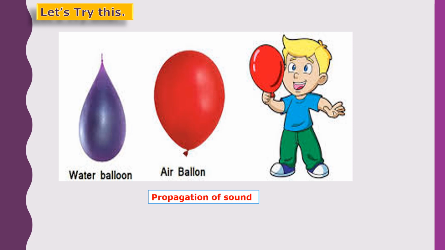The speed of propagation of sound varies according to the medium in which it travels. Means sound travels through air and also through water, but the source of sound is different, and due to that, propagation of that sound also varies in air and water.